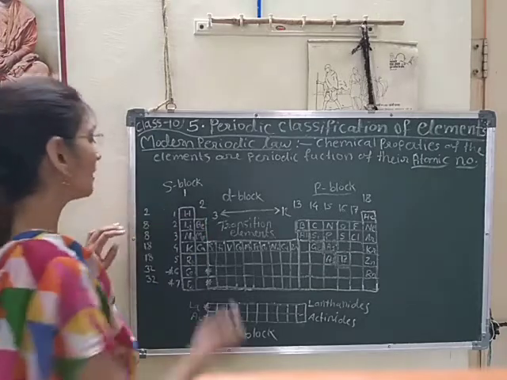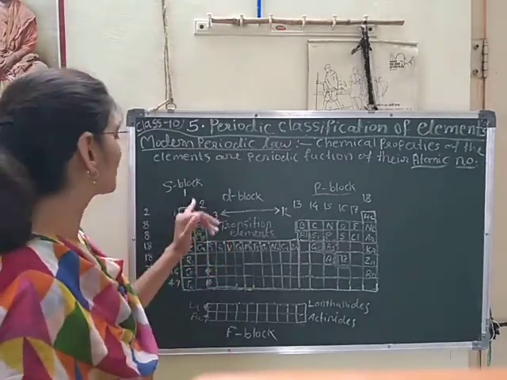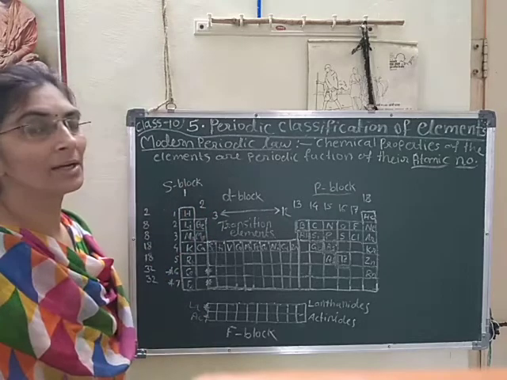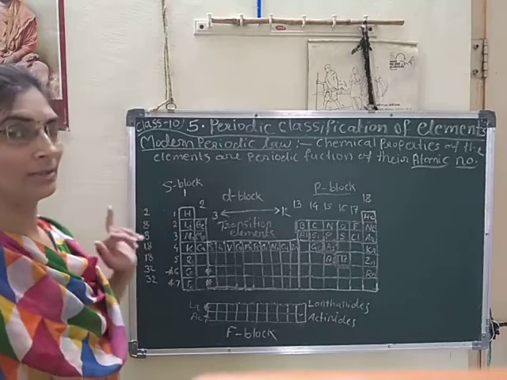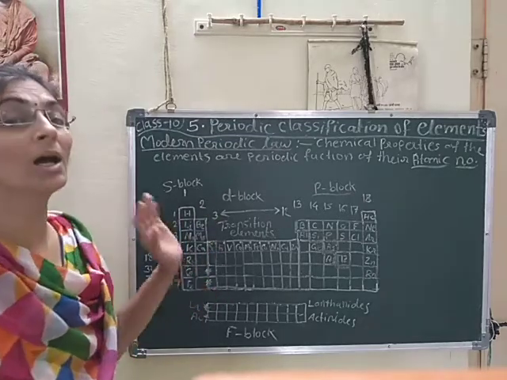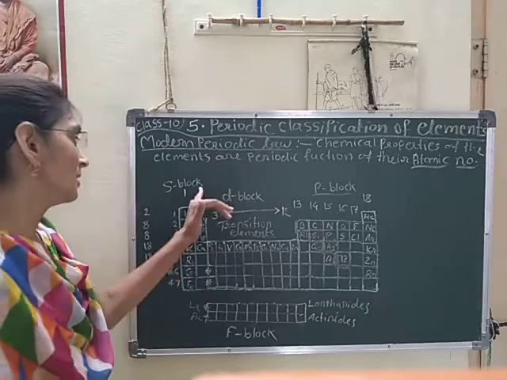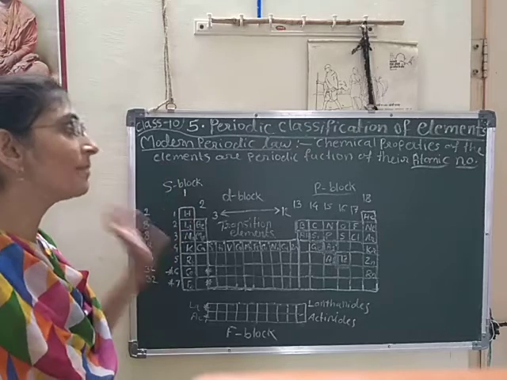Again, the first group is called alkali metals, as this shows the property of alkali. And the second group is called alkaline earth metals. All these are metals.